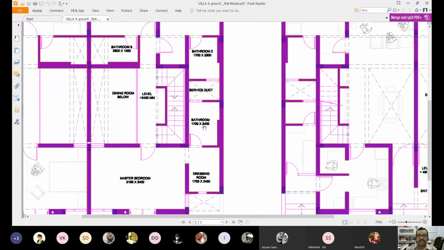Can you come up with any rough idea, any idea? My intention is to clarify your design concept. Can anybody say why the dimension of a master bedroom's bathroom is smaller than a servant's bathroom?